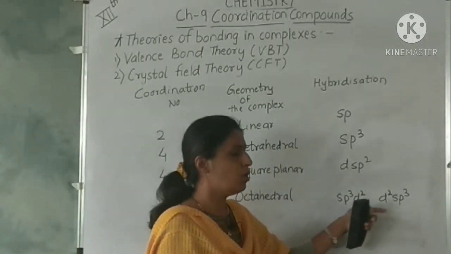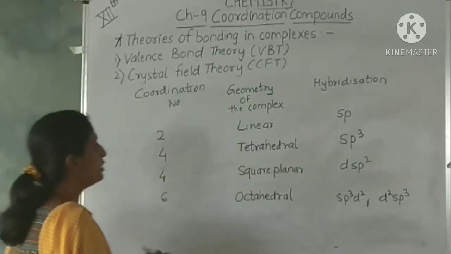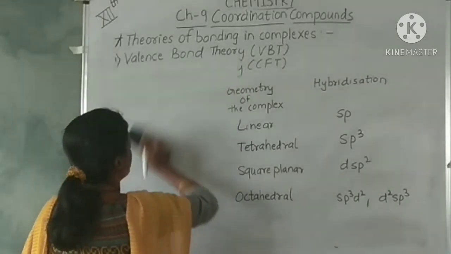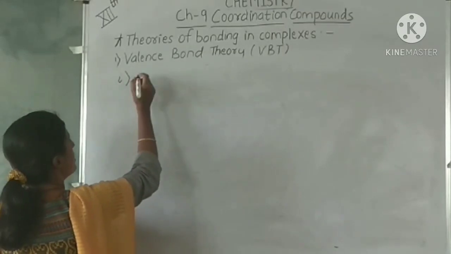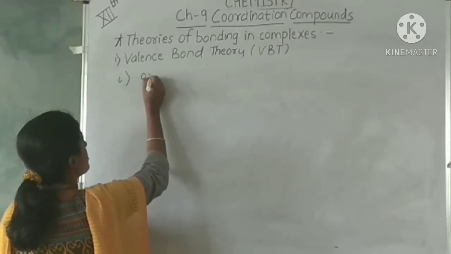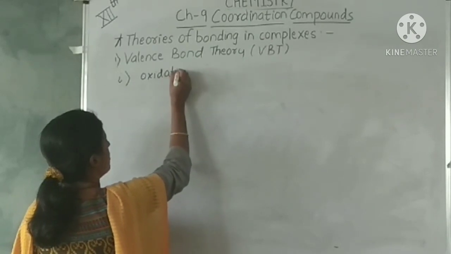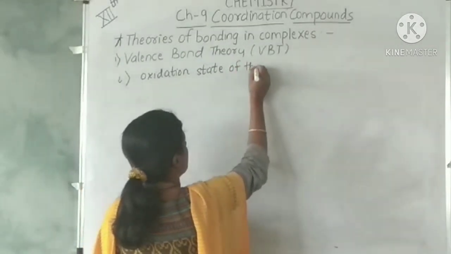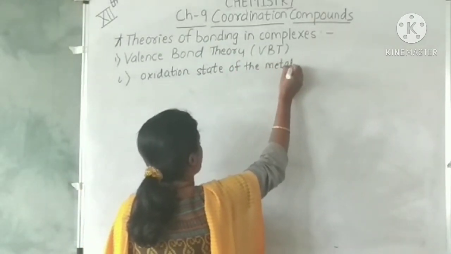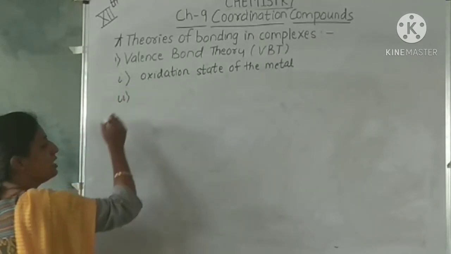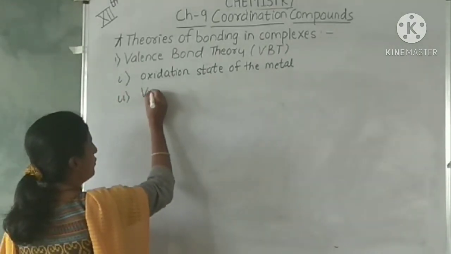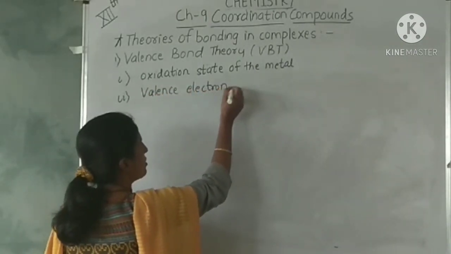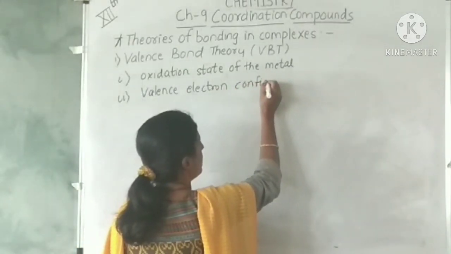and the hybridization involved will be sp3d2 or d2sp3. Now moving on, let's see the points which we write while writing the valence bond theory. First point is, write the oxidation state of the metal. Then the next point is, we write down the valence electron configuration of the metal.